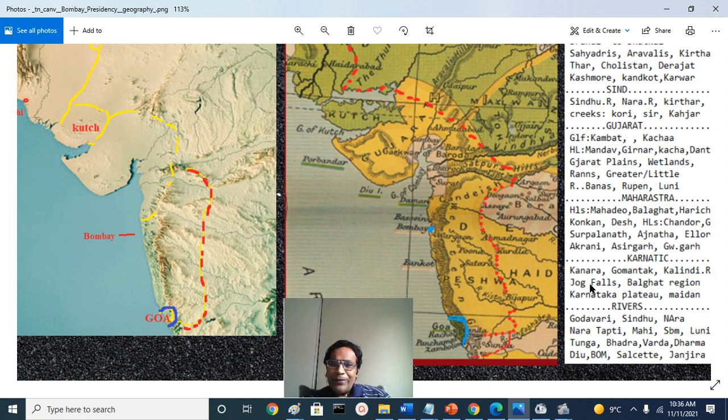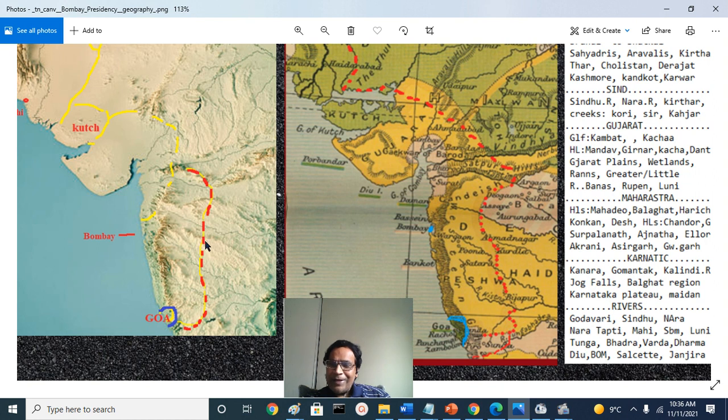We have Jog Falls. They were actually in the Shivamogga district of the princely state of Mysore. That overlooks a border to the Carnatic region of Bombay Presidency. And the Balaghat region, this is the upland region. Karnataka has a Balaghat upland region and a Maidan, lowland region. The word Balaghat is used in Maharashtra too.